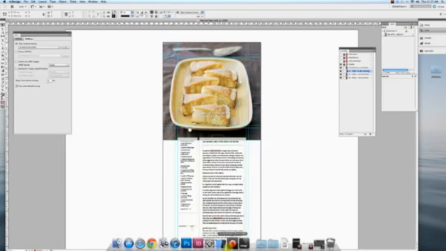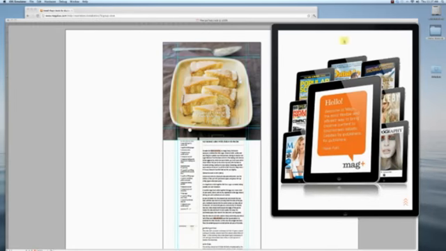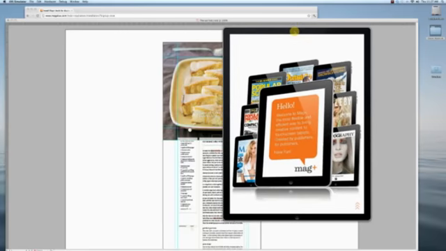Now the way to find that on your iPad, and I'm just going to go out here to my simulator. So in order to show you what it would look like on an iPad, I'm using the iOS simulator here on my desktop. And a lot of people ask us about this. Hey, can we get this? You can. The way you get this iOS simulator, you have to be an Apple developer, and it's part of the whole development tool set that you get called Xcode. When you sign up to be a developer, you get this simulator, and if you have this, you can contact our support people and we'll send you a special version of the reviewer that'll run on this simulator here.